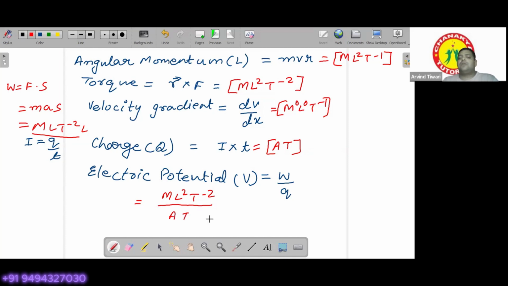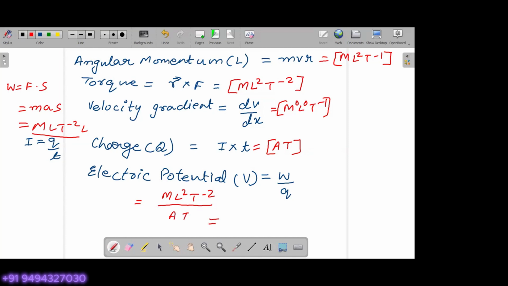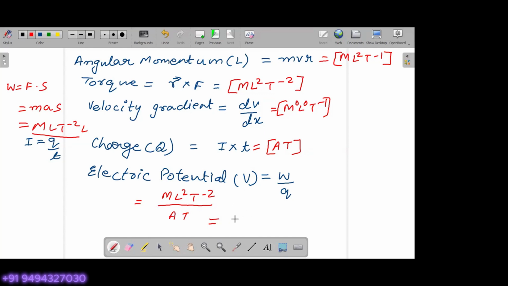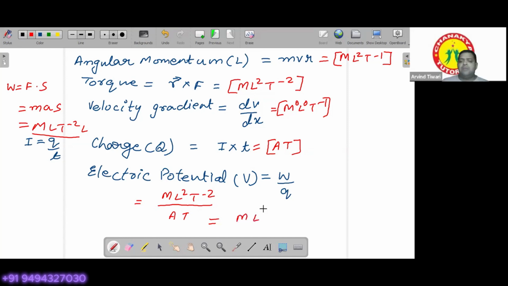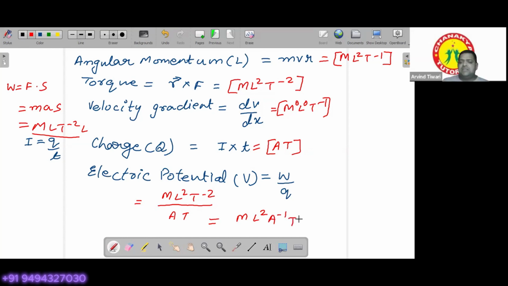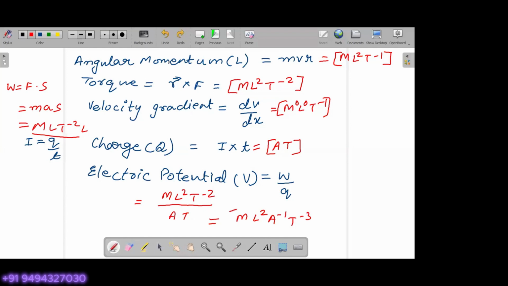So can we write the dimensions? Yes, sir. So what should be the dimensions? M L2 A minus 1 T minus 3. Right. So these are the dimensions of electric potential.